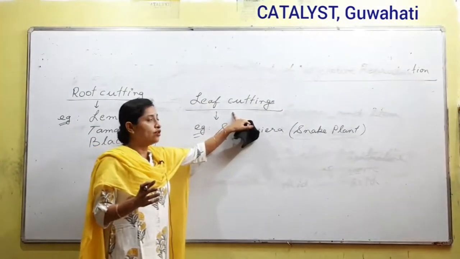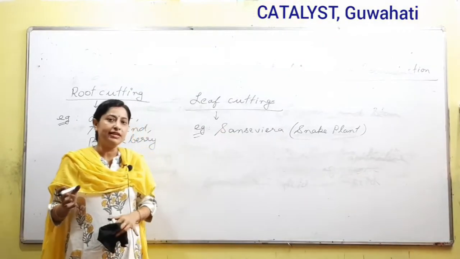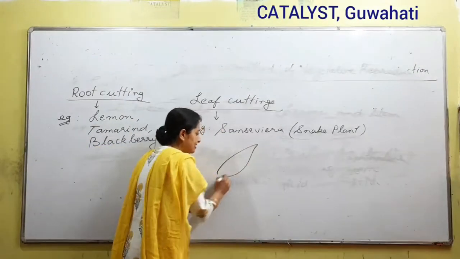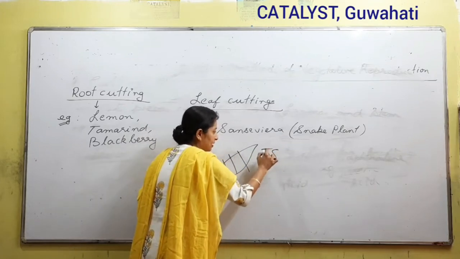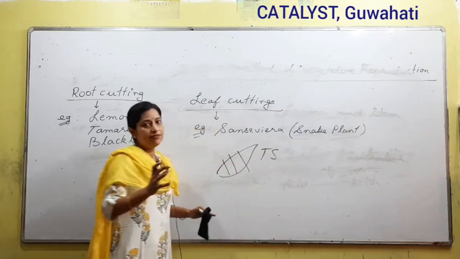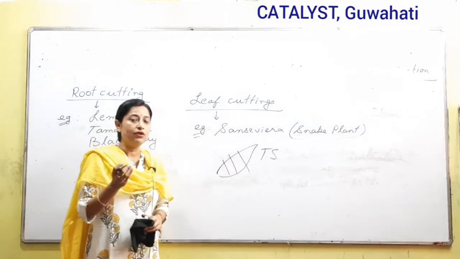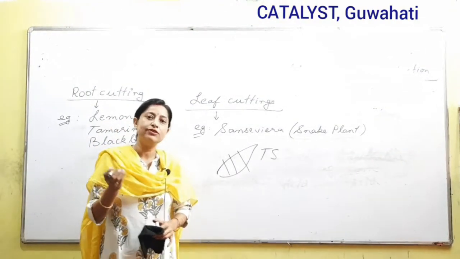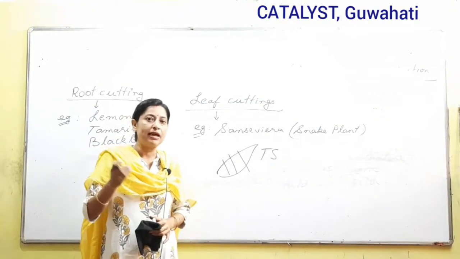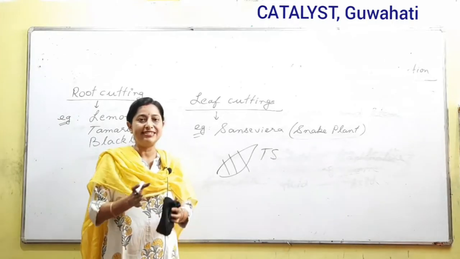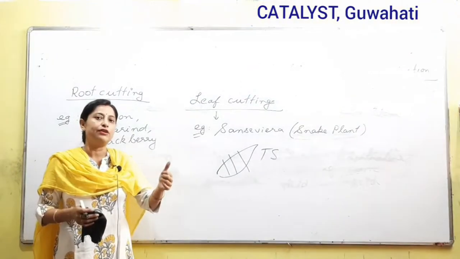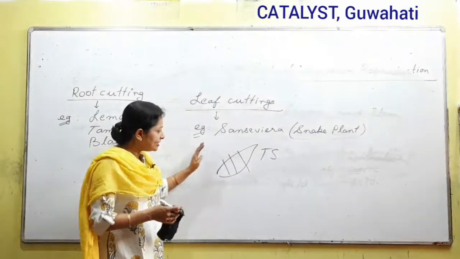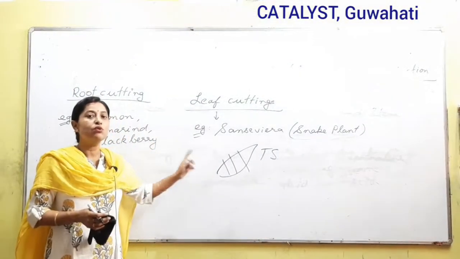While we go for leaf cutting, what we need to remember is, if we take a leaf, what we do is we cut out some transverse sections of the leaf, and on the transverse section root inducing hormones are applied, and after that it is planted in a vertical position, right? After that, from that portion the new plant will start growing. Let's not talk about the process, no question is asked on it.